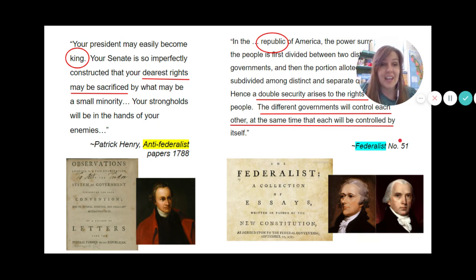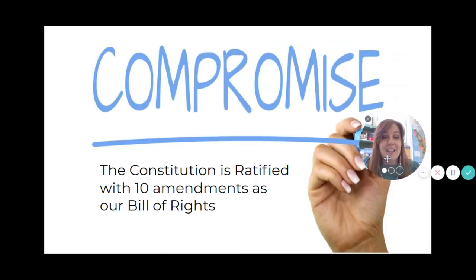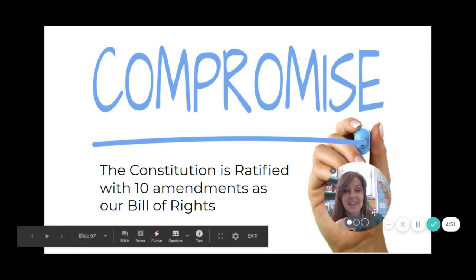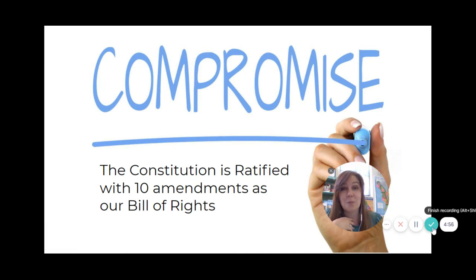And hey guys, remember, when you have an argument with someone, if you want to end that argument, so if the Federalists and the Anti-Federalists want to end their argument, they need to create a compromise. And so the compromise that is created is that, yes, the Constitution does get ratified with 10 amendments that become our Bill of Rights that we have today. So that is our story of the Federalists and the Anti-Federalists. Hope you learned something.